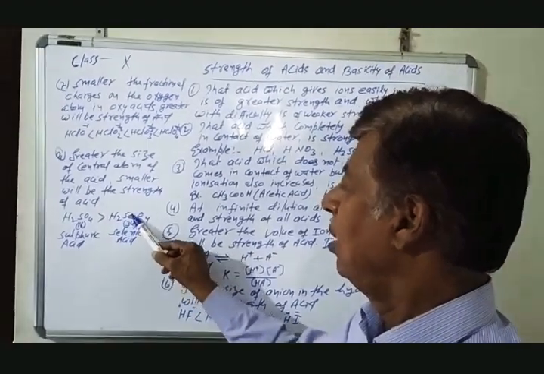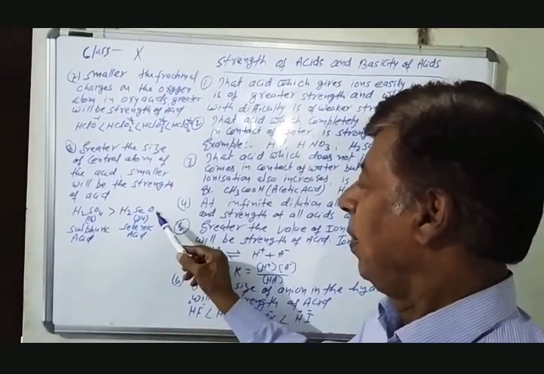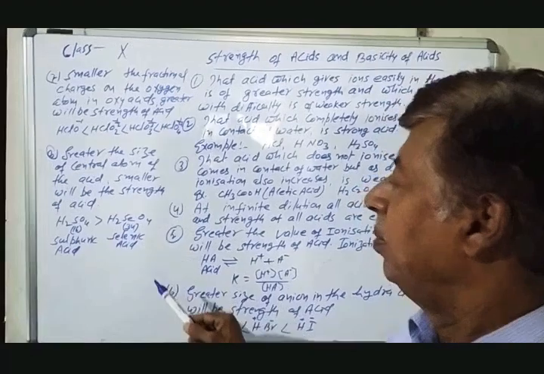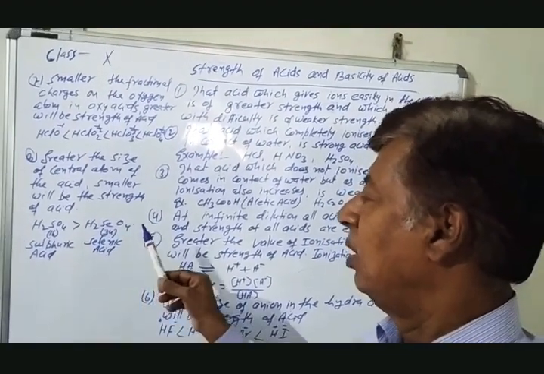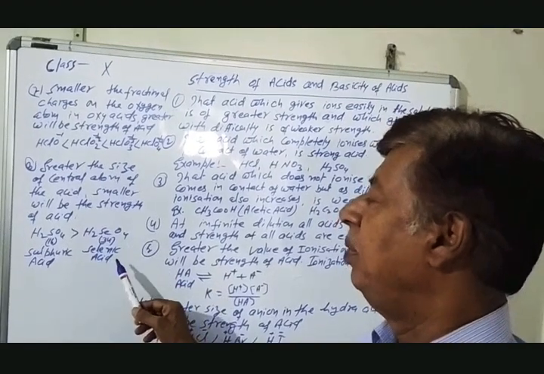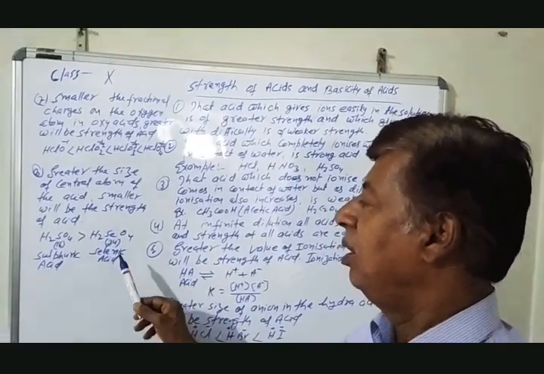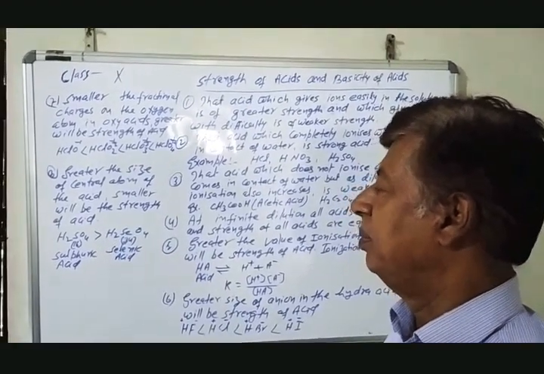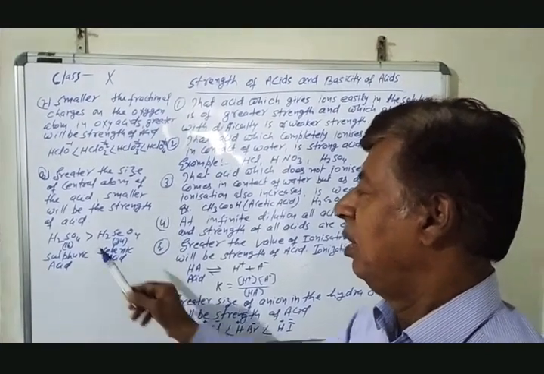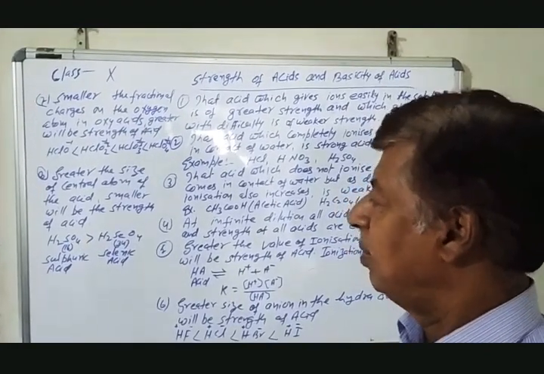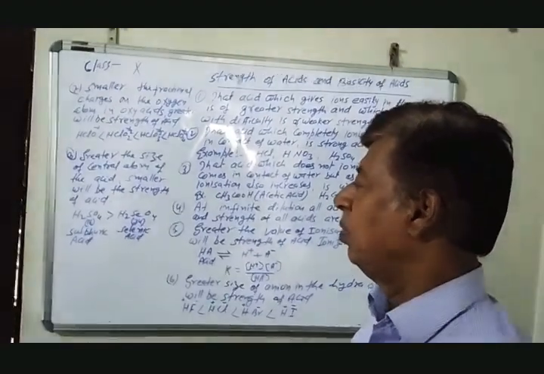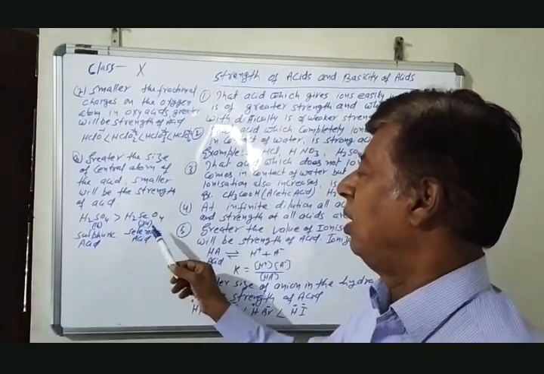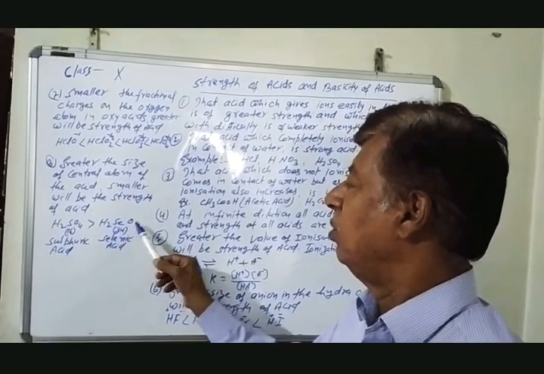So the central atom in selenic acid, selenium, is of greater size, therefore the strength of selenic acid will be weaker. And the size of the sulfur atom as central atom in H2SO4 is smaller, therefore sulfuric acid will be a strong acid. Therefore, H2SO4 is stronger than H2SeO4.